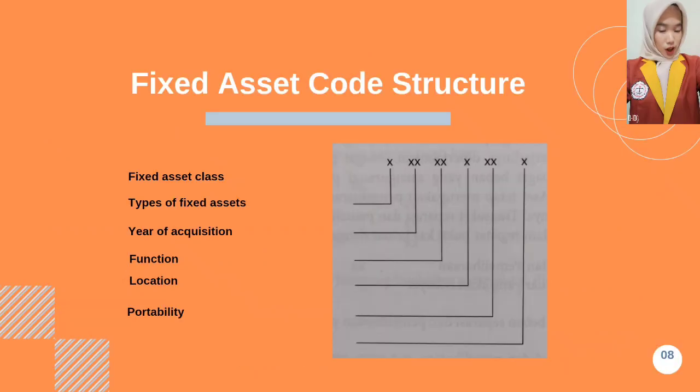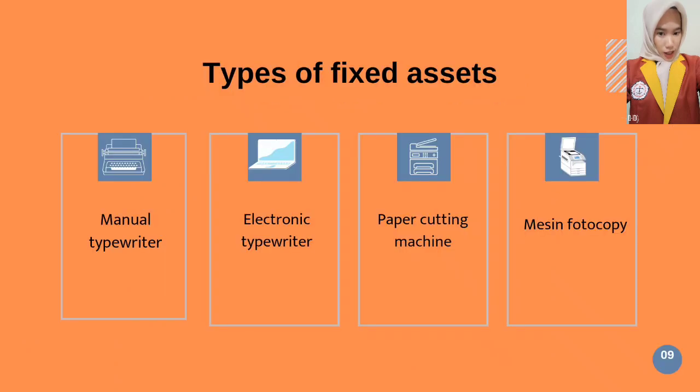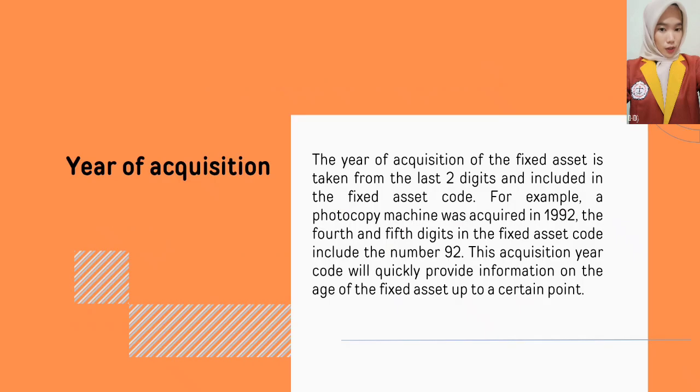Fixed asset code structure: fixed asset class, types of fixed assets, year of acquisition, function, location, portability. Types of fixed assets. 1. Manual typewriter. 2. Electronic typewriter. 3. Paper cutting machine. 4. Photocopy machine.